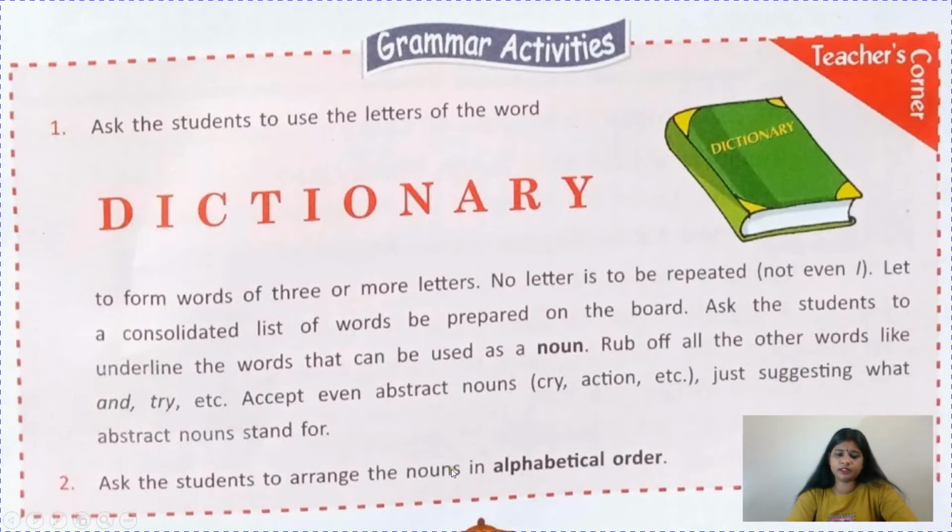Now ask the students to arrange the nouns in alphabetical order. See children, I am telling you the easiest thing. You write dictionary, okay, in a standing position, in vertical position, like you can write D for dog, I for ice cream, like this, okay, and then you arrange them in alphabetical order as you have already learnt alphabetical order. So this is an activity, okay, you can do at your home also, take help of your parents, and if you can do it on your own, it is very good. Just show it to your parents, they can correct it.